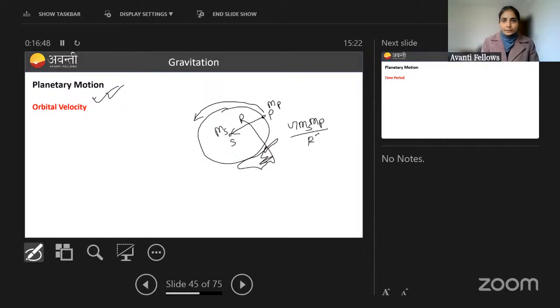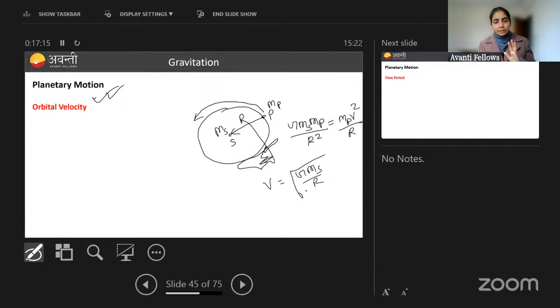This is your r square. So this is the gravitational force, and this is responsible for what? This is responsible for your centripetal acceleration. So this can be written as mass of planet into velocity of planet squared divided by radius, m v square by r. So from here you can get the velocity. Velocity will be, m_p cancels, root of G M_s by r. So this is the formula of orbital velocity.